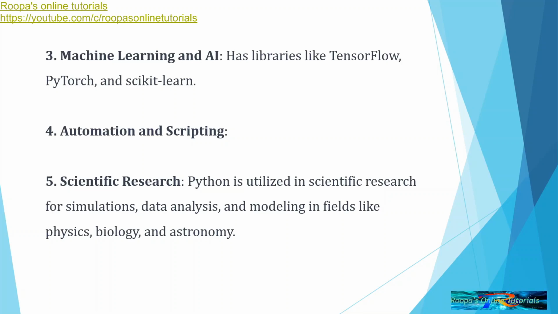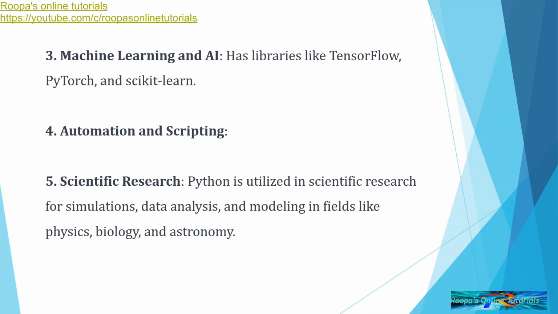Automating makes your time much less, because when you are just running those scripts, your time becomes less. It is also used in scientific research for simulations, data analysis, and modeling in fields like physics, biology, and astronomy. So it's a very popular language used worldwide, and it has been introduced in schools and colleges for students, hoping that all of you would also contribute to this vast language to develop in a better way.